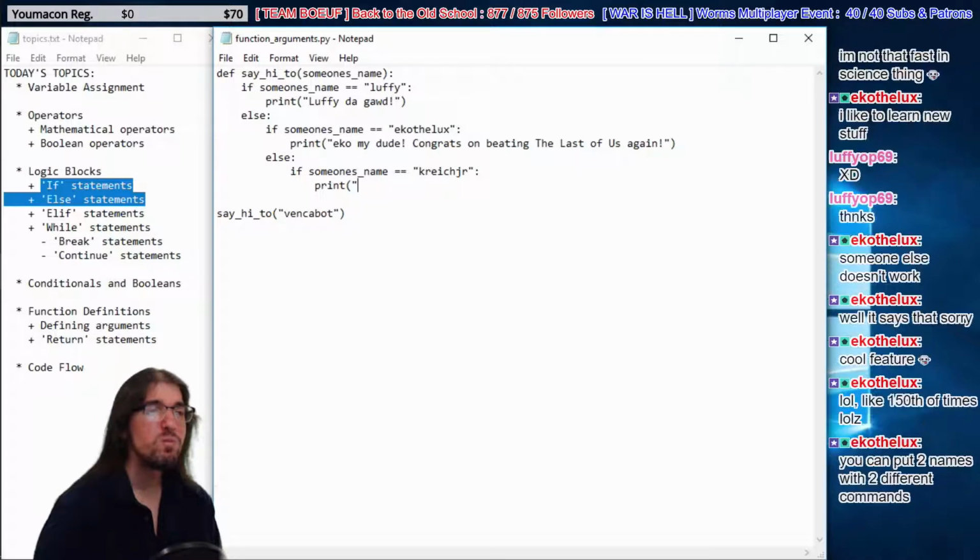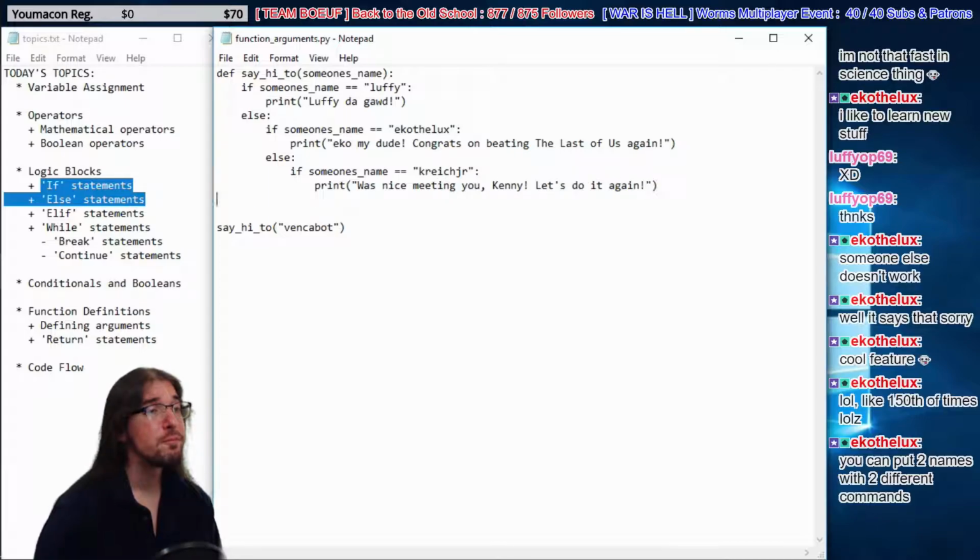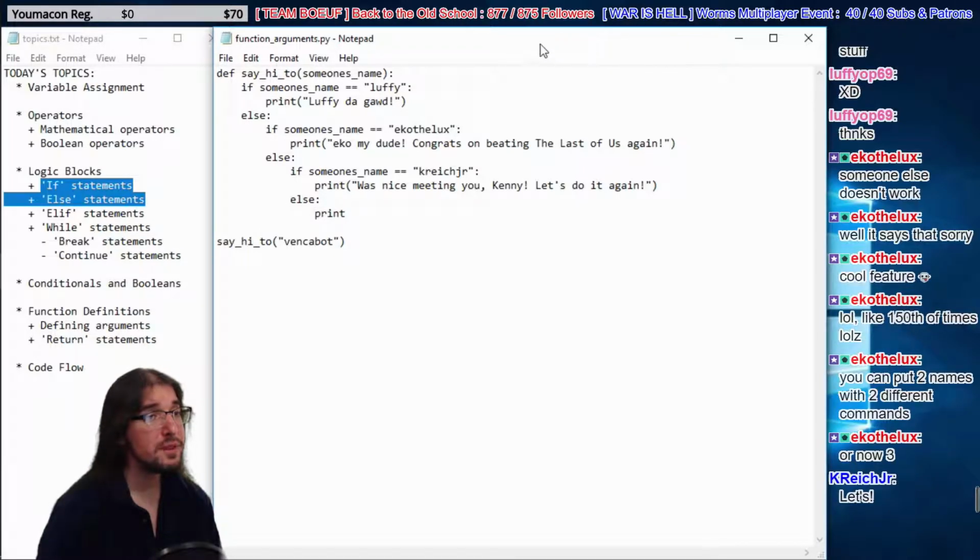Print, it was nice meeting you. Okay, let's do it again. And finally, guys, if it's not Echo, it's not Luffy, it's not Kenny, let's print off, fuck the fuckity fuck off. I don't give a shit who you are.